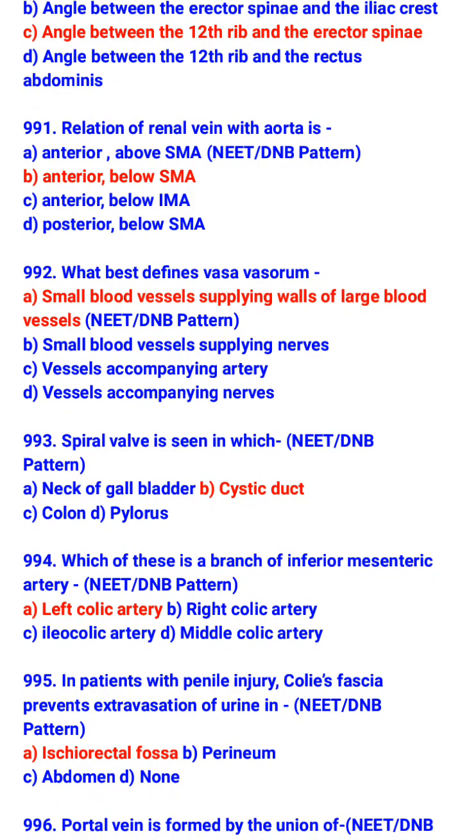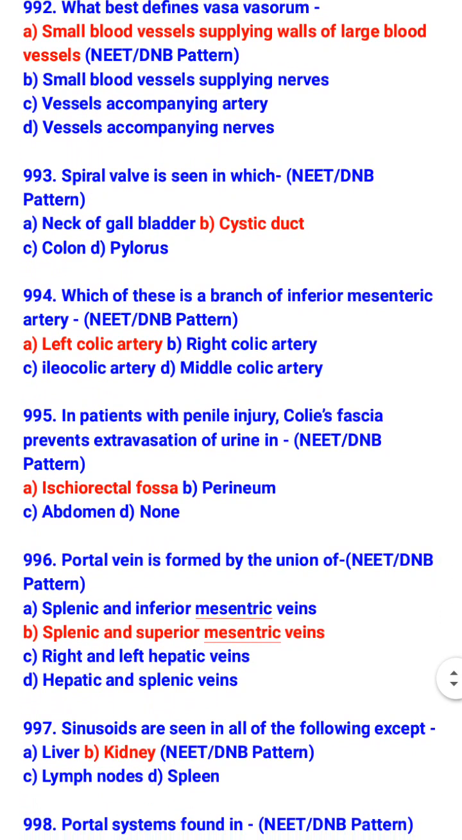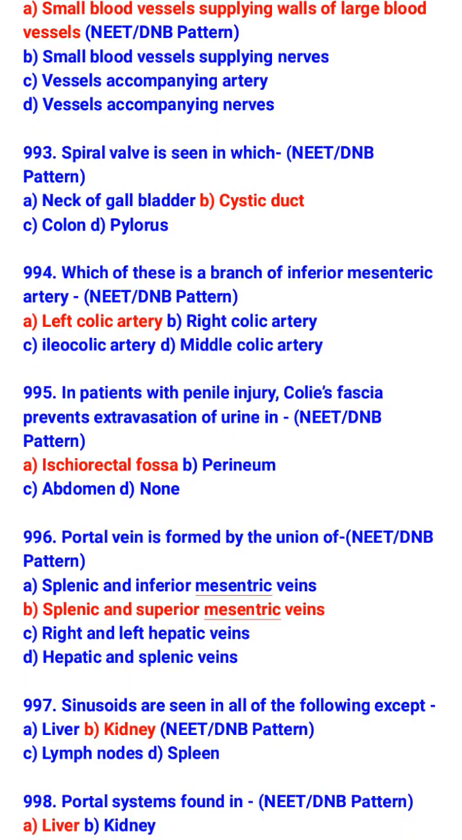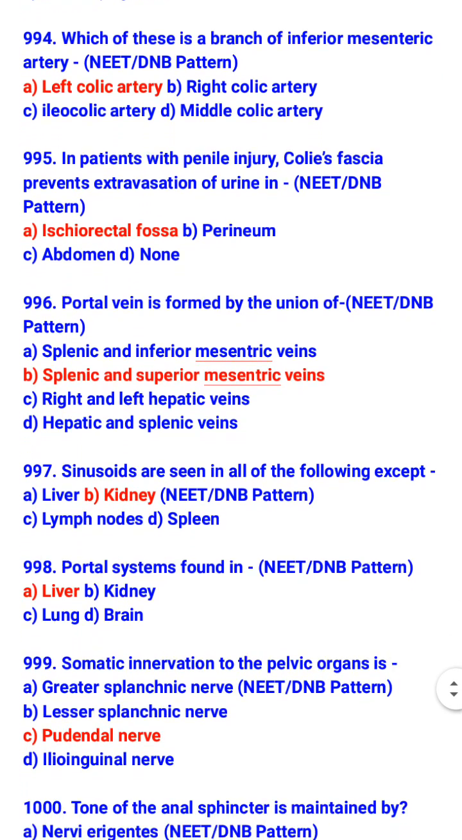Spiral valve is seen in which cystic duct? Which of these is a branch of inferior mesenteric artery? Left colic artery. In patients with penile injury, Colles fascia prevents extravasation of urine into ischiorectal fossa. Portal vein is formed by the union of splenic and superior mesenteric vein.